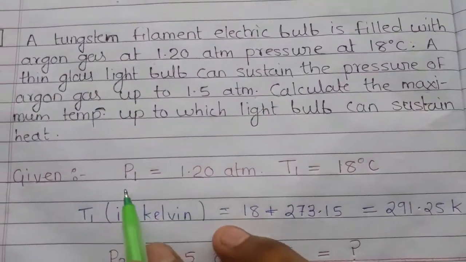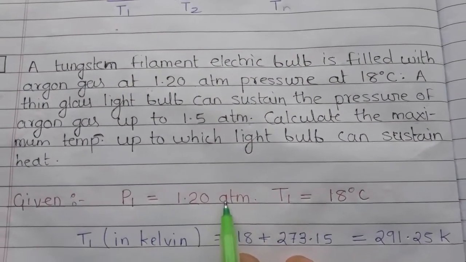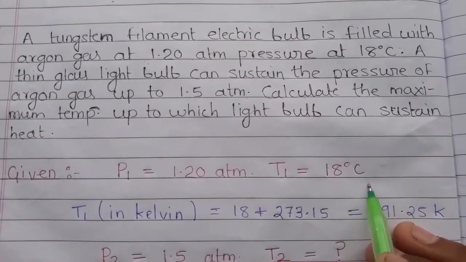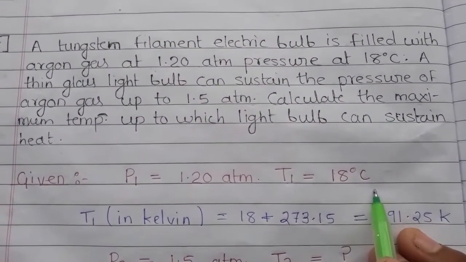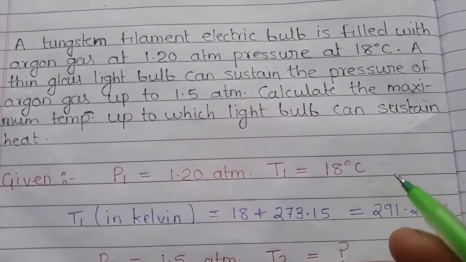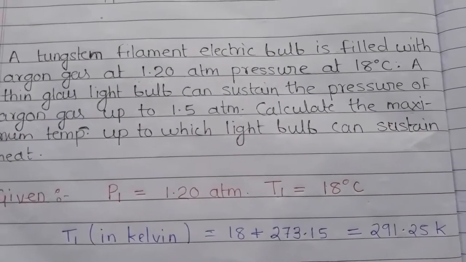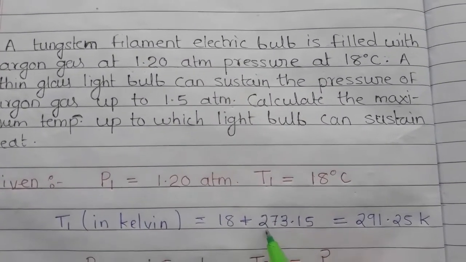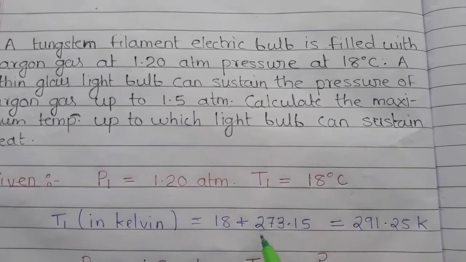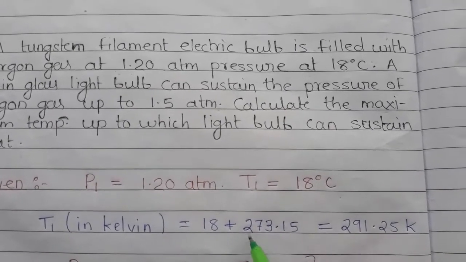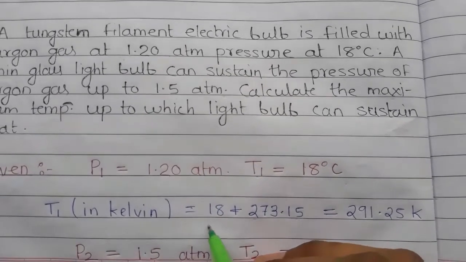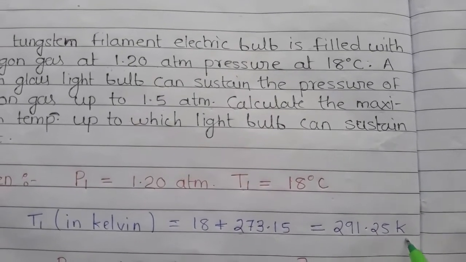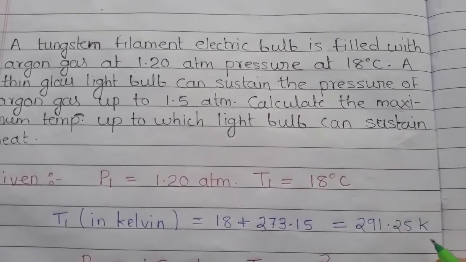So here we have given pressure 1 which is 1.20 atmospheric pressure and the temperature 1 which is 18 degrees Celsius. When we try to change the temperature into Kelvin, we can simply add 273.15 to the 18, so that we will get 291.25 Kelvin as the temperature in Kelvin unit.